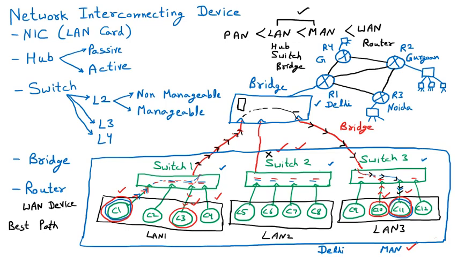Whenever we are connecting all the routers together in some fashion, that router to router communication is taken as the WAN. So this particular area is called the wide area network, in which we are having the routers. So these are the routers which are present, and in that we are having the interconnecting cables. So the interconnecting cables which we are talking about, these are there. So that is also called the WAN.